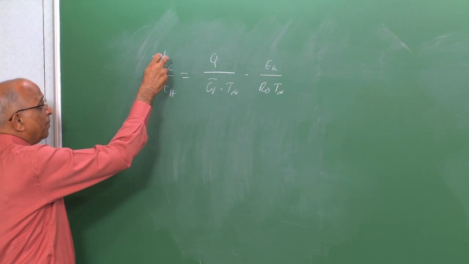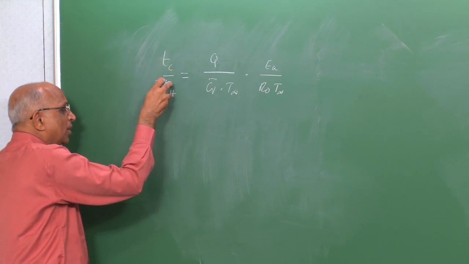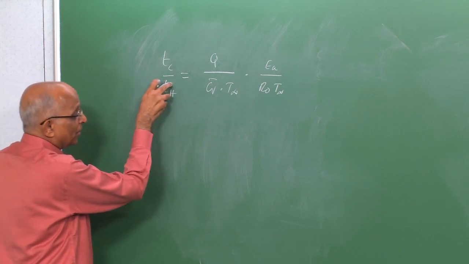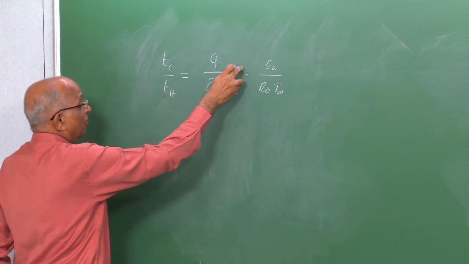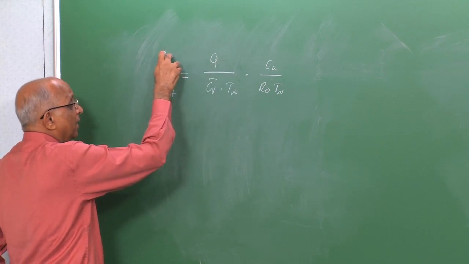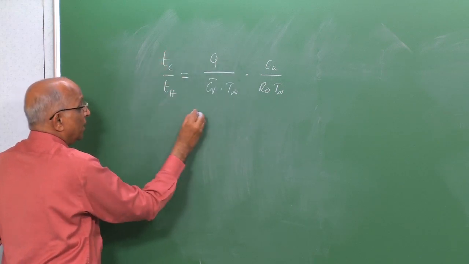If the chemical reaction time has to be much shorter than Th, because only then could an explosion occur, this number must be a large number, because then I can get Tc by Th to be very much less.